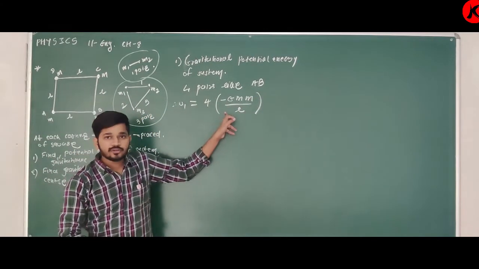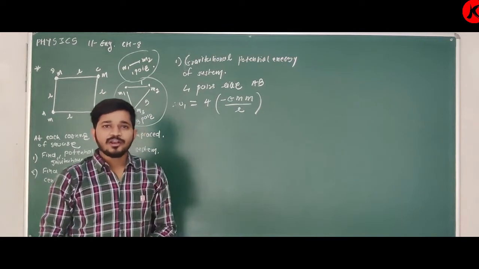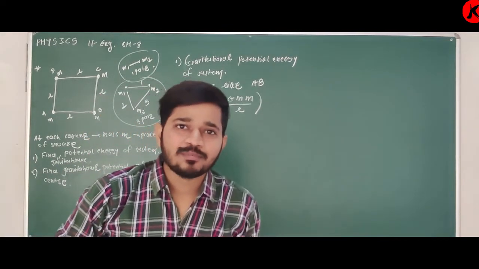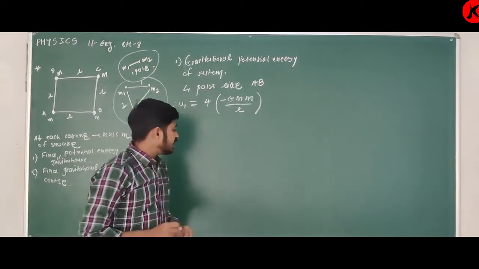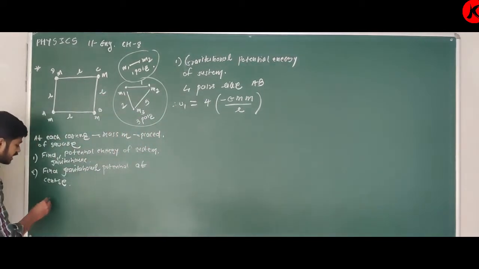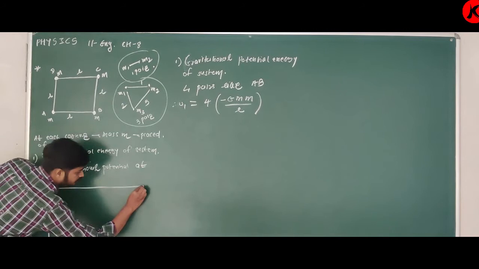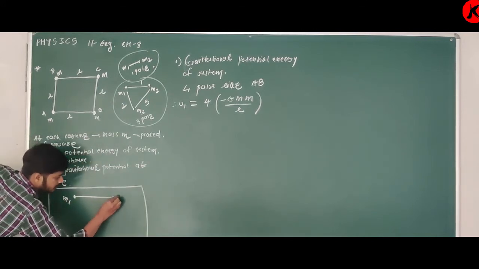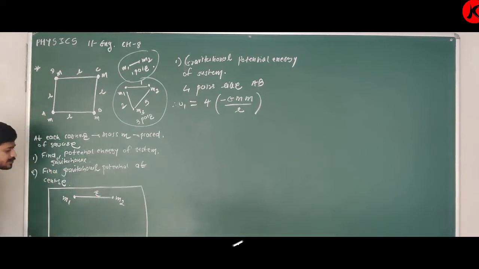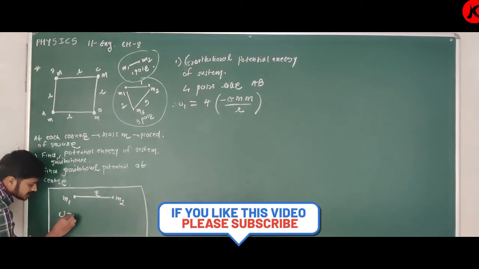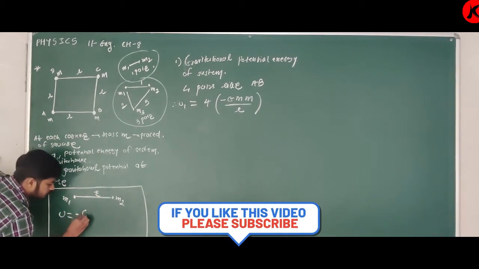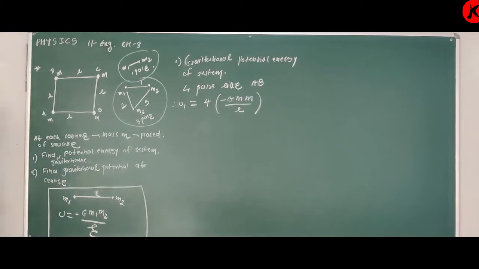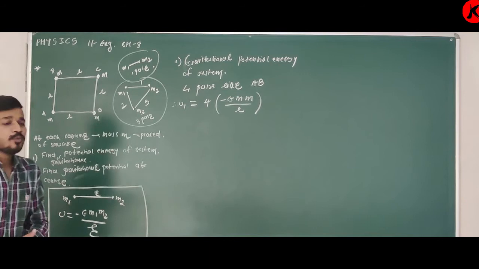Now this equation is from here. Remember, minus G M E M upon R. Yes, for potential energy you have to write this equation. If you are given two objects having masses M1 and M2, distance between them is R, then potential energy U is equal to minus G M1 M2 upon R.